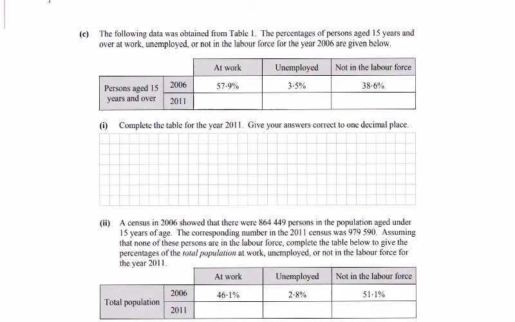So let me bring in the second slide. We're looking at the data obtained in table 1. The percentages of persons aged 15 and over at work, unemployed or not in the labour force for 2006 are given below.